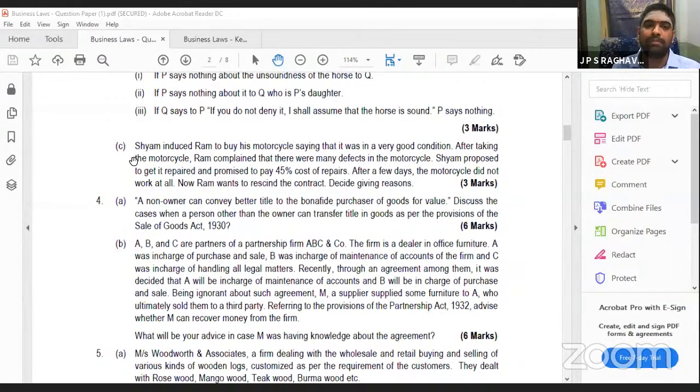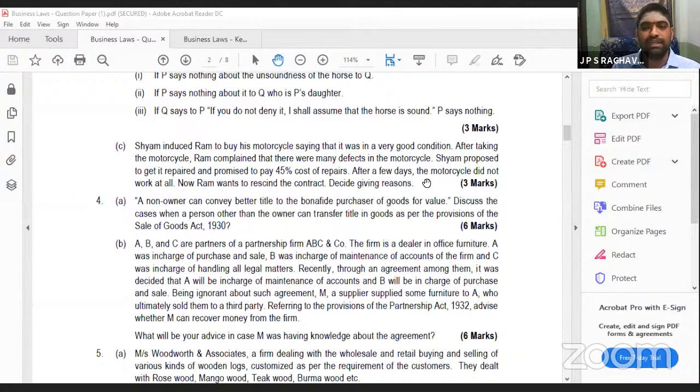After taking the motorcycle, Ram complained that there were many defects in it. He told the seller, you sold it, but it's not in good condition, many repairs are there. Now the seller proposed to get it repaired. It's my fault, I will accept this and give it to a mechanic to be repaired, and I will pay 45% of the cost, the remaining you have to bear. Ram accepted this and they got it repaired. Shyam paid 45% and Ram paid 55%.